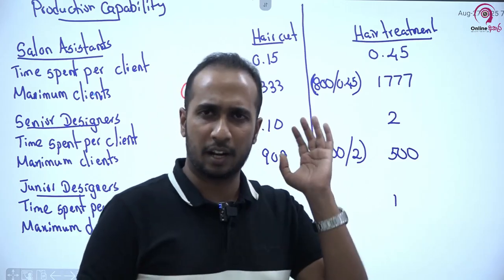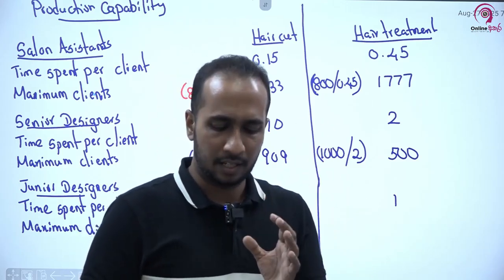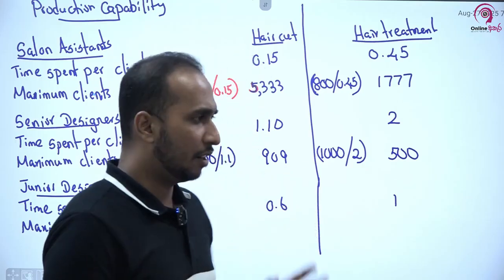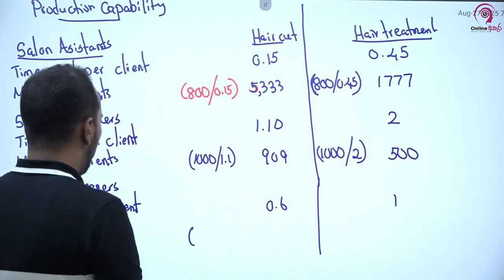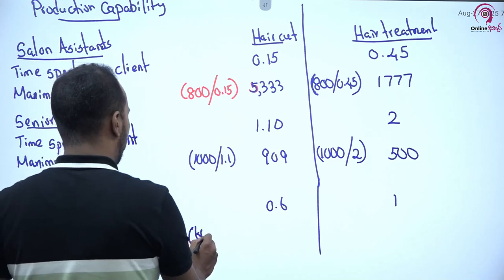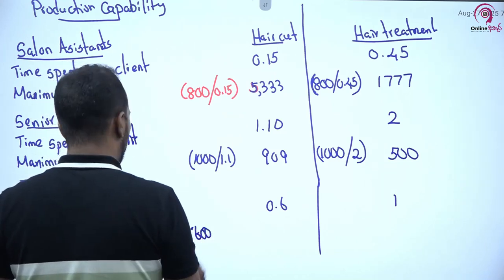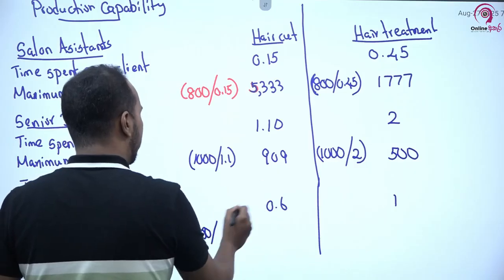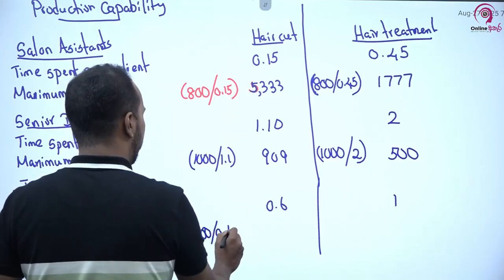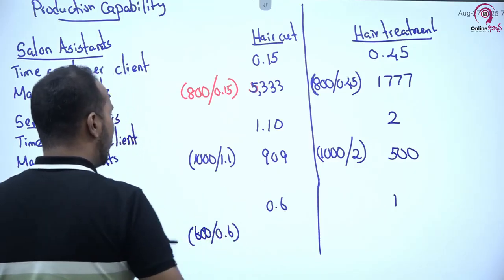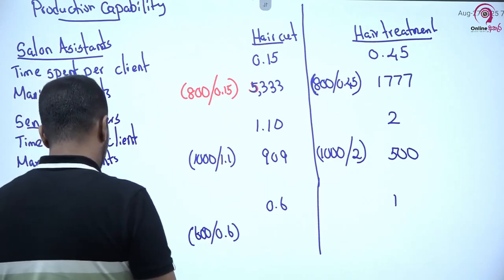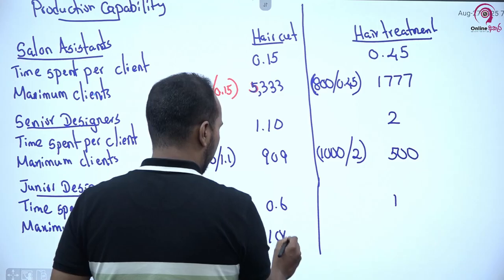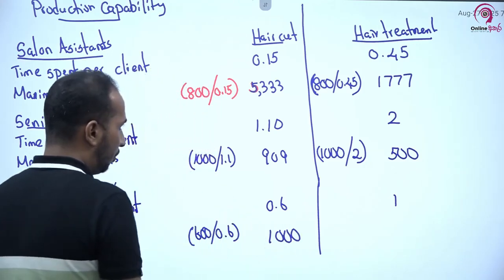There are 3 junior designers working 200 hours each, so in total we have 600 hours. But per client in respect of haircut, they use 0.6 hours. So how many clients can they serve? 600 divided by 0.6 is 1000 clients. They can serve 1000 clients, right?